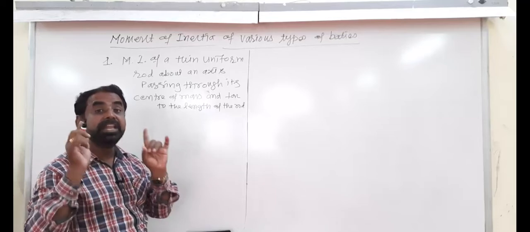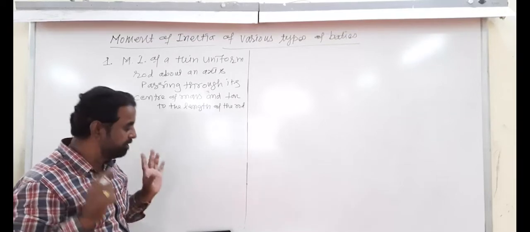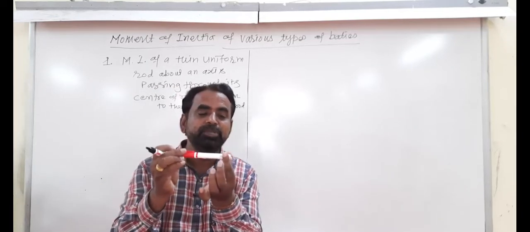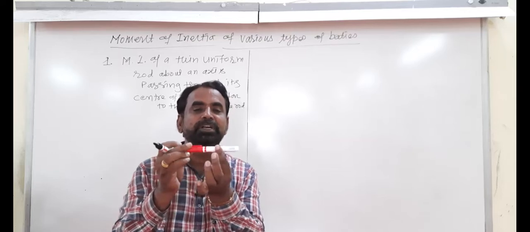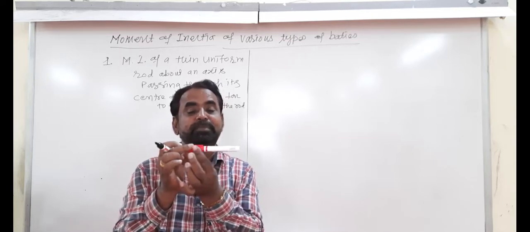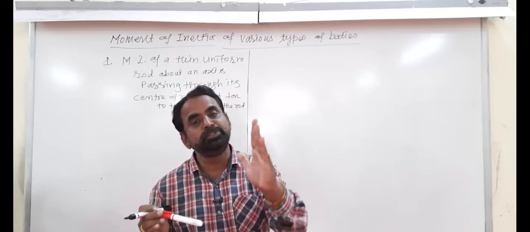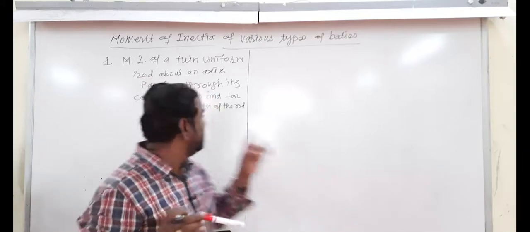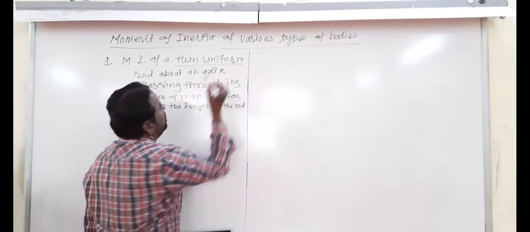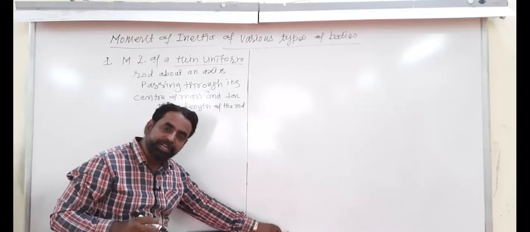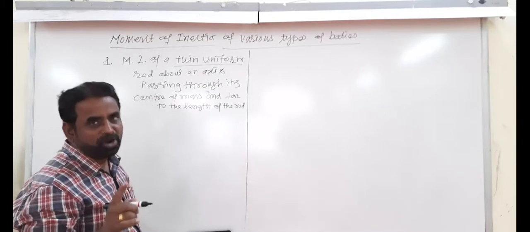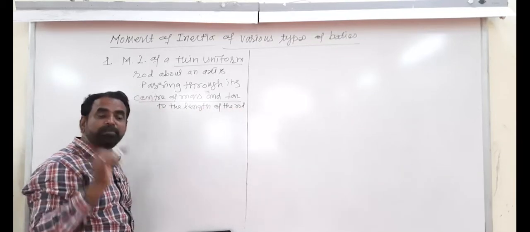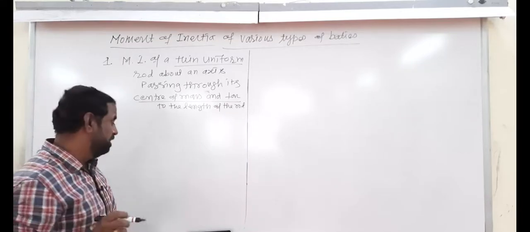Uniform rod means the linear density of the rod is the same everywhere. For the time being we consider this is a rod. Here the distribution of mass is the same at each and every position, which means linear density is constant. That is why the words thin uniform are used here. And the moment of inertia of a thin uniform rod about an axis passing through its center of mass and perpendicular to the length is to be learned.